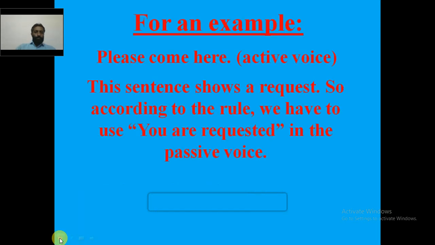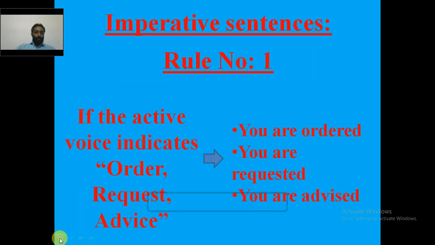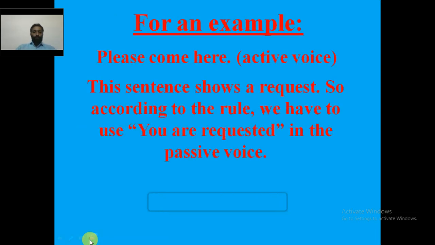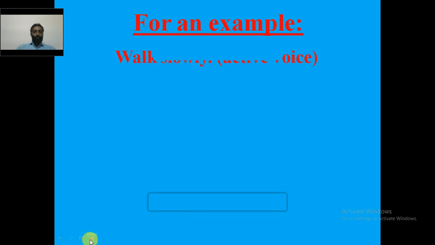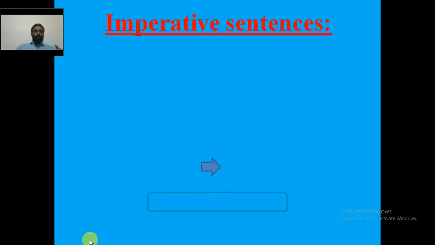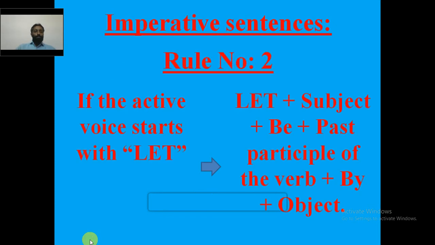If the active voice indicates three things, that is order, request and advice, this is how it is converted to passive voice. Now let's move on to rule number 2. What does it say? If the active voice starts with let, if the active voice begins with let, what happens? The formula of passive voice is given there: let plus subject plus be plus past participle of the verb plus by plus object.